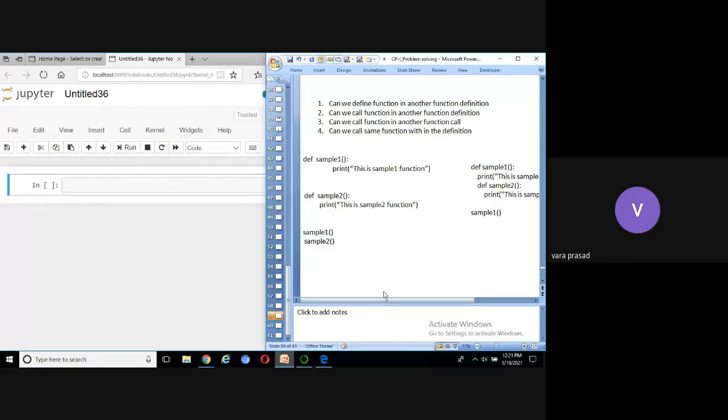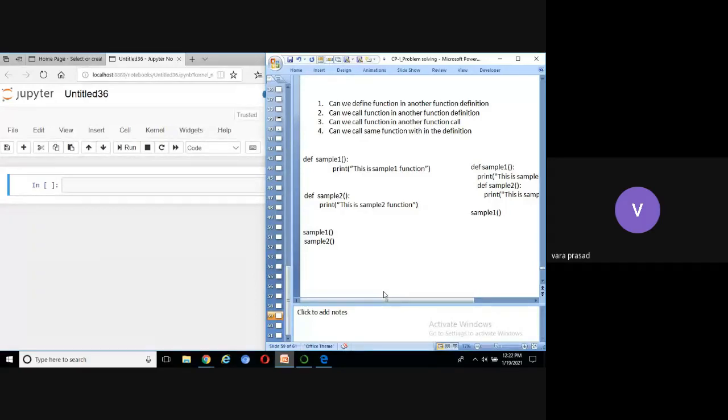Third one, can we call a function in another function call? Fourth question, can we call the same function within the function definition? Try to understand these 4 questions. In this session, we are going to discuss these 4 questions in detail.